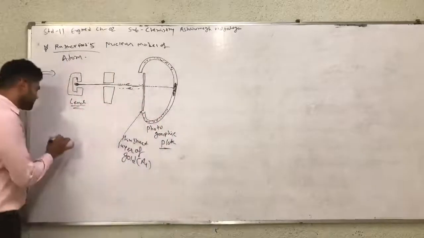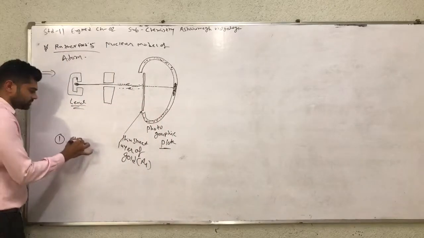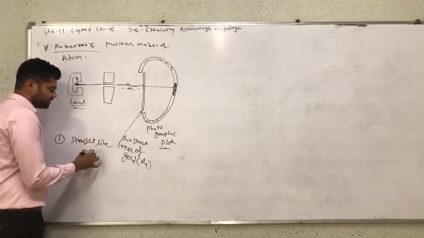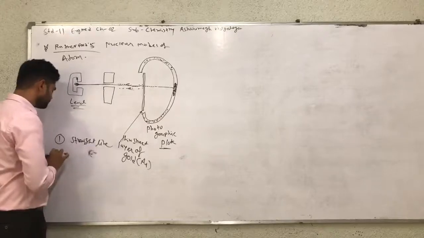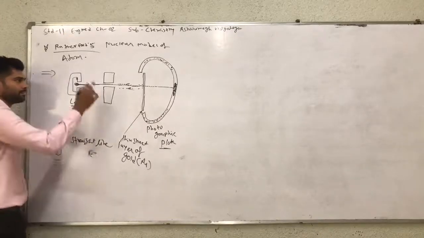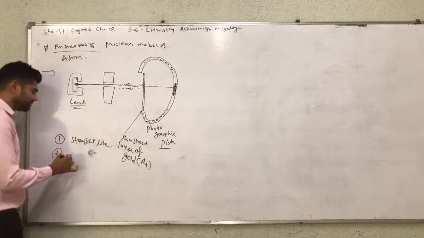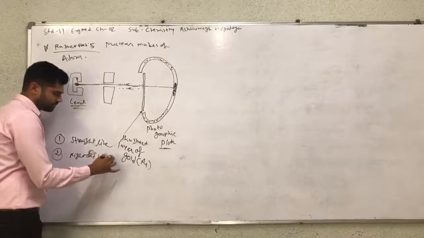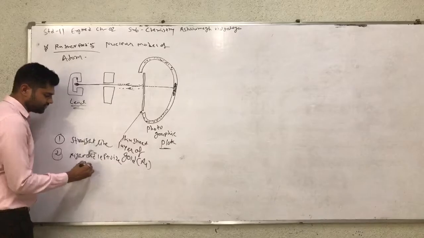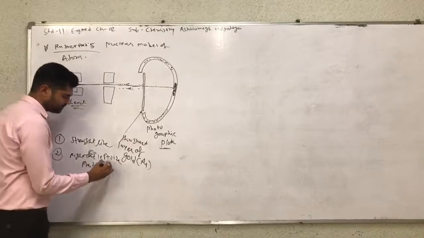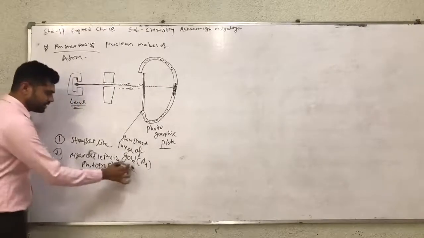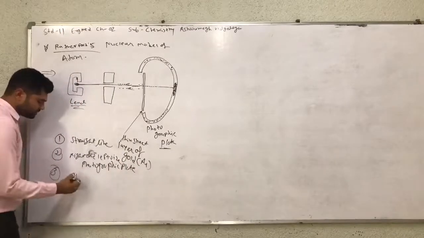So the first conclusion: straight line and a bunch created. Second statement: on the right and left side of the photographic plate. And the third experiment: opposite direction.